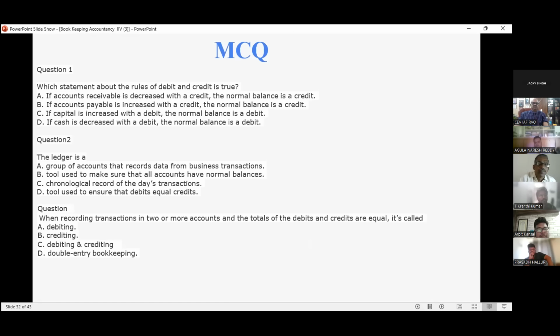Answer B, sir. B, correct, sir. Very good, sir. Accounts payable means creditor. Accounts payable means creditor. Creditor, we have a credit. When the creditor is increased, it should be the credit balance. Yes, sir. Normal balance is a credit, sir. Normal balance is credit, sir. Clear clarification. Then come to the next question.